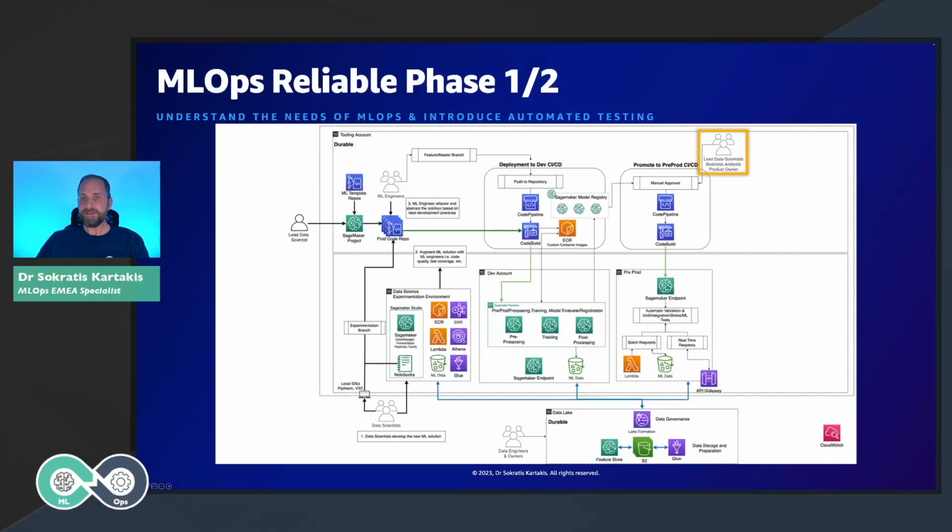So the approvers play a key role here. Of course, you can remove the manual approval gate and send every model that you produce to production, but we don't recommend this.